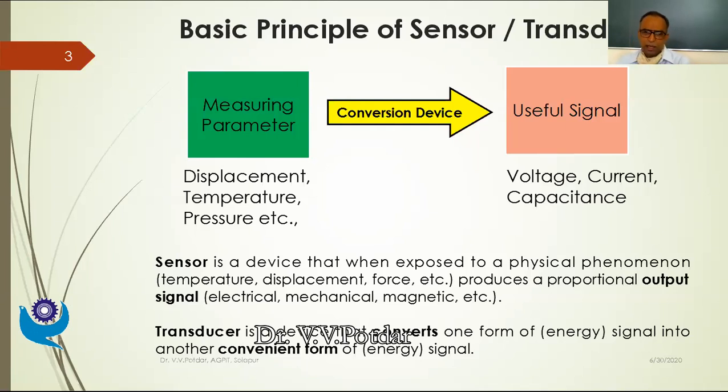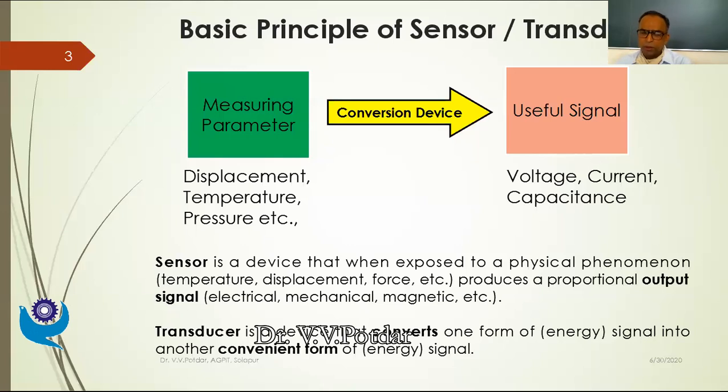Whereas the transducer is a device that converts one form of signal into some other convenient form of the signal. So one form of energy to some other form of energy. Basically, this is just to suit our functional requirements. In some cases, modifications might not be necessary. In most of the cases, modifications are necessary. So transducers are mostly used for converting a signal in one form into a signal in another form.